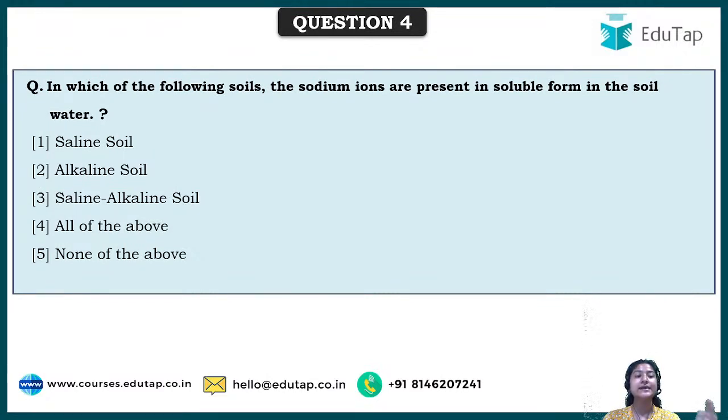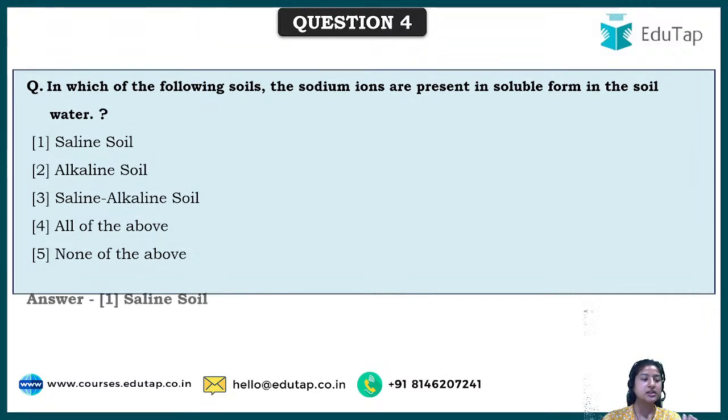And the question says, in which of the following soils are the sodium ions present in soluble form in the soil water? See, basically what happens, a student when he studies does not get to differentiate between the different basic soils, because all of them have sodium content in the particular soils, right? So it is hard to differentiate, and that is why this particular question will solve that query for you.